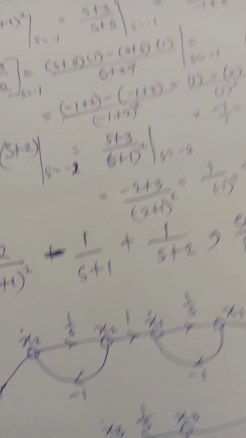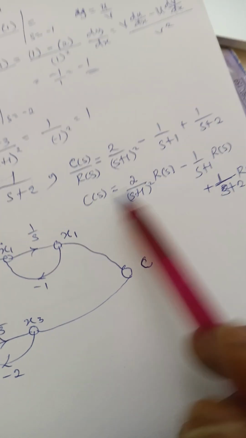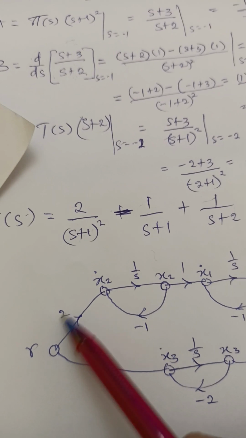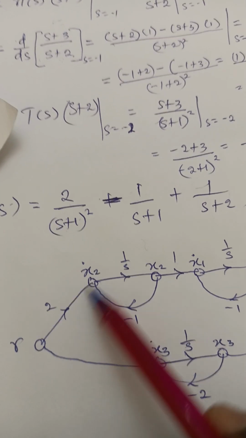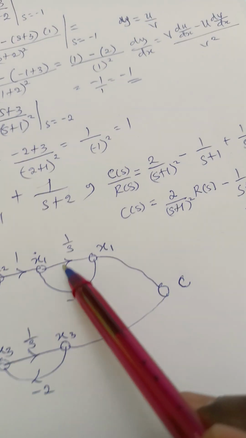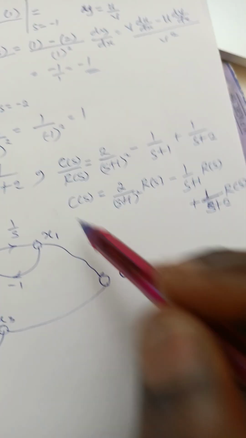These two here. If you want to link this input to the output, this C of S is equal to 2 multiplying R of S here. It should now go through the first S plus 1, which is S plus 1 here. Then the second S plus 1, it goes to the second S plus 1. Right?